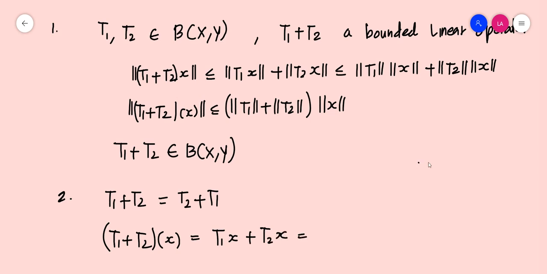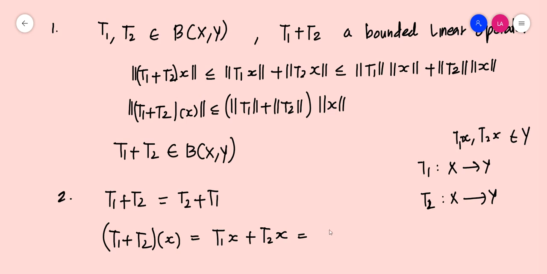Now T1 is a function from X to Y, X and Y are vector spaces, and T2 is also a function from X to Y. T1x and T2x are elements of Y, and Y is also a vector space.